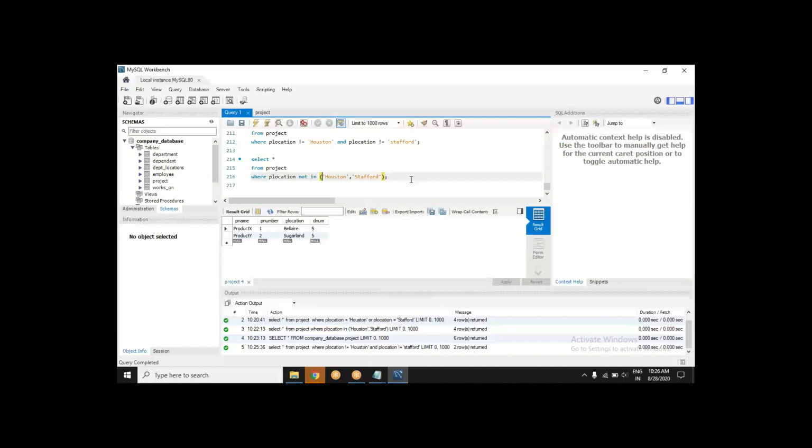Neither, Aditya, neither is not a keyword. You want to write plain English, sometimes SQL will allow, sometimes it will say it's not yours to decide. It is all about keywords. So select star from project where p location not in this set of values. Which set of values? Houston, comma, Stafford. So it will leave this set of values and choose all other locations. Same result.